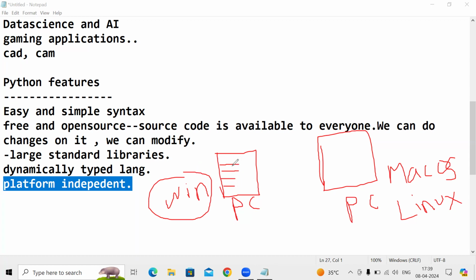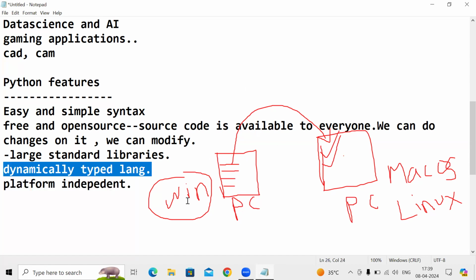If we want to execute these lines of code on Mac OS or a Linux operating system, it will execute. It won't show any error, guys. That's why we call Python a platform independent programming language. It does not depend only on the Windows operating system.